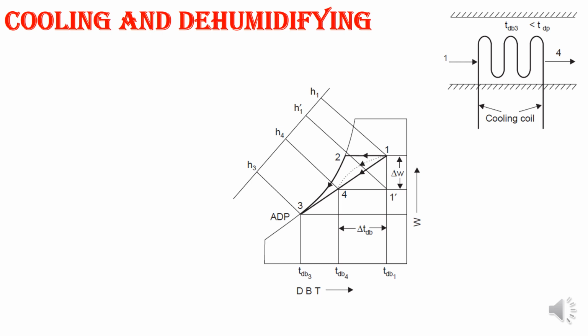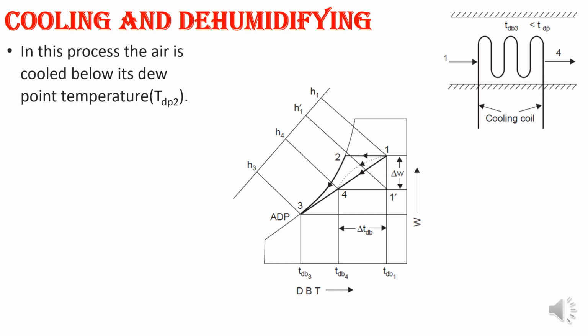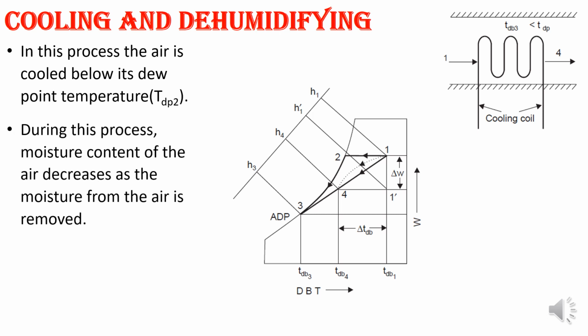Next, a very important combination: cooling and dehumidification. First we have to cool, and the humidity also has to decrease. That is nothing but cooling and dehumidification. In this, we have to remove water vapor from the air by cooling it below the dew point temperature.